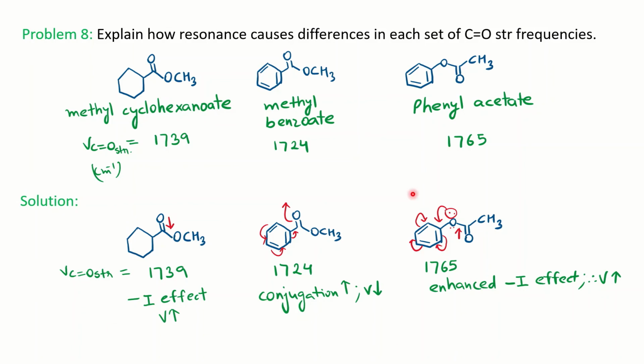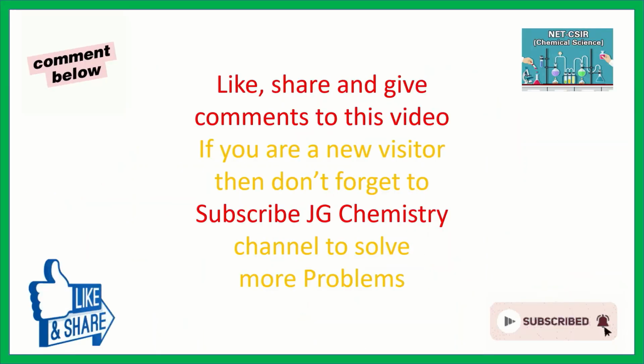So this is how we can explain all our carbonyl stretching frequencies with respect to mostly three concepts: the conjugation effect, the ring size effect, and the minus I effect. I hope you got this concept and can now solve many more problems that come to you. Happy learning. See you in the next video.